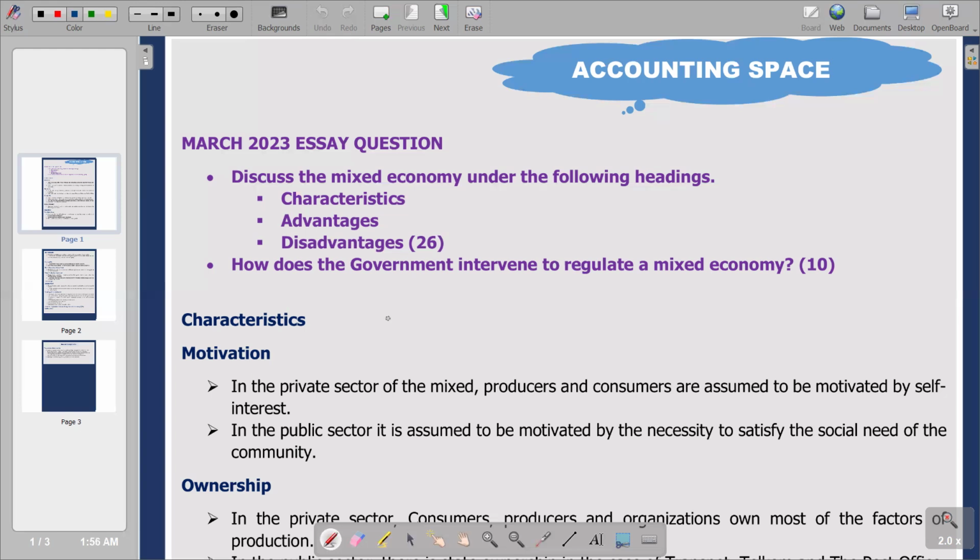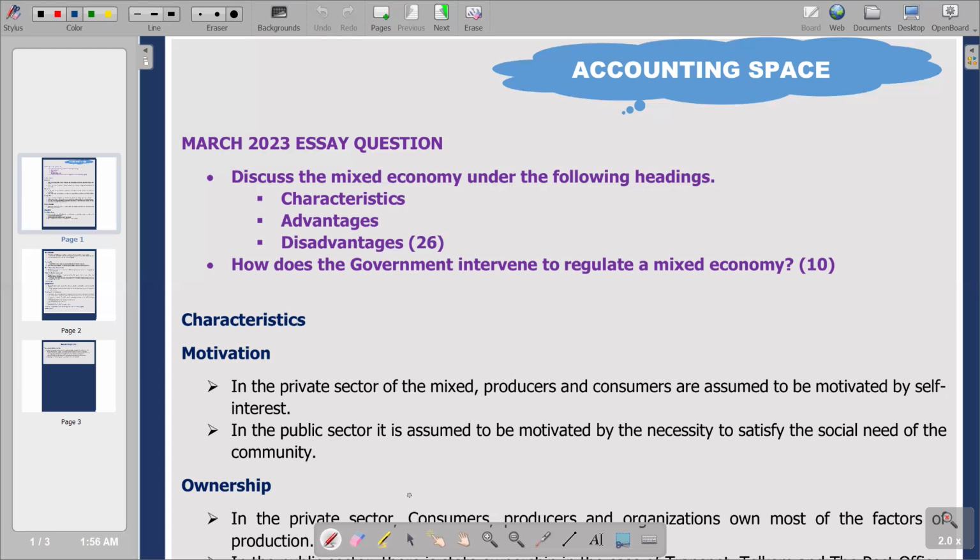First point, in the private sector of the mixed economy, producers and consumers are assumed to be motivated by self-interest. The second point, the public sector is assumed to be motivated by the necessity to satisfy the social needs of a community, which is obviously the centrally planned economic system.